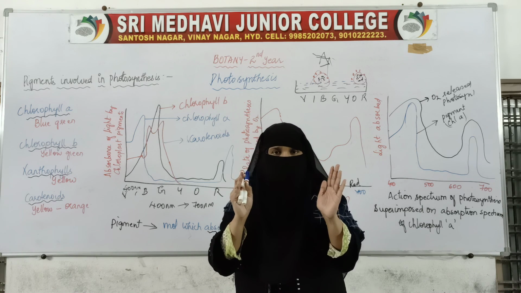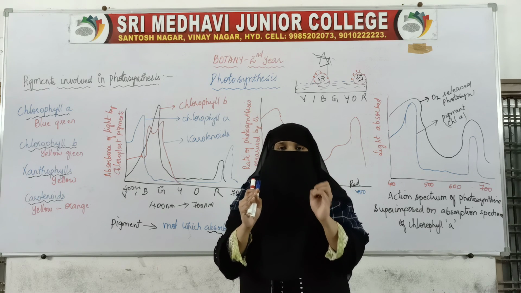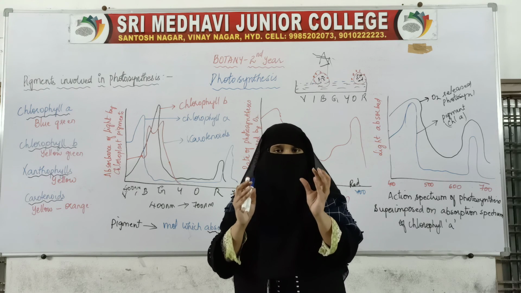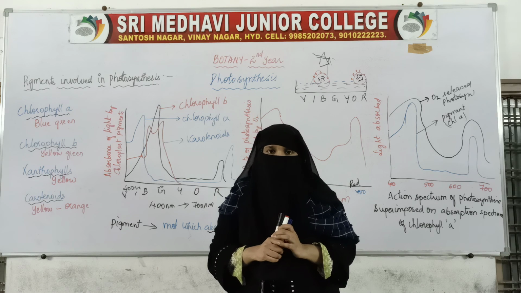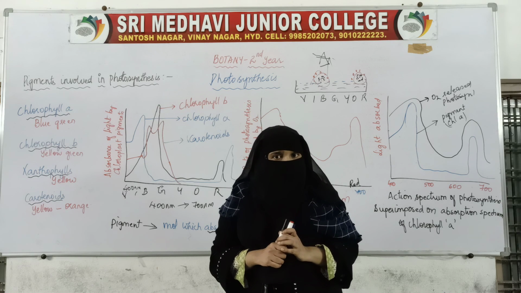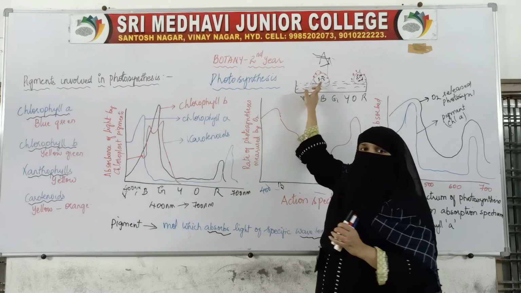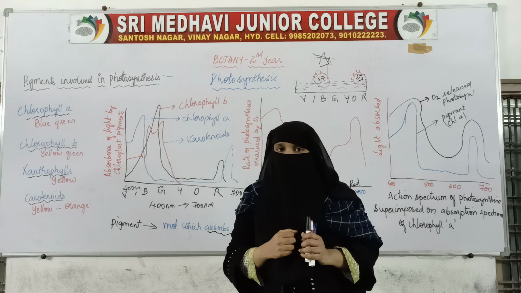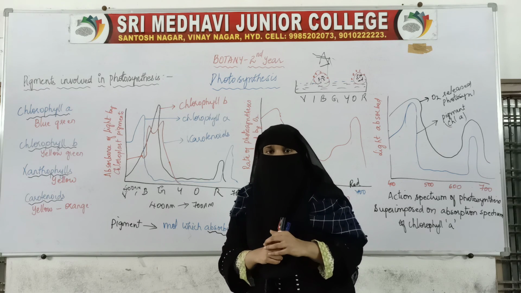So with this, we have understood that chlorophyll A absorbs the light of blue region and red region, and that is the place where maximum photosynthesis takes place. How do we know maximum photosynthesis has taken place? Because of the production of these oxygen bubbles, we can say that photosynthesis has taken place. Okay, so the next topic we will see in the next video.